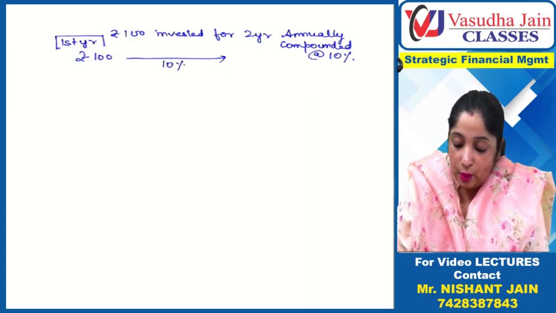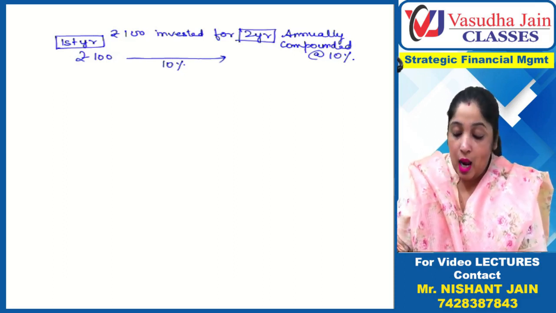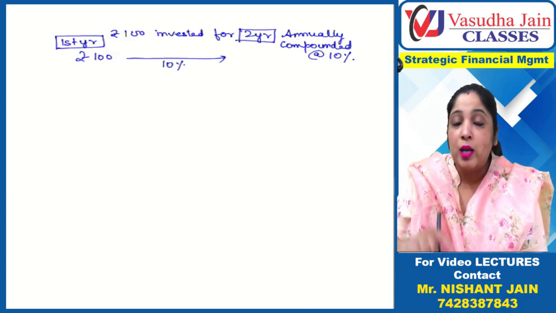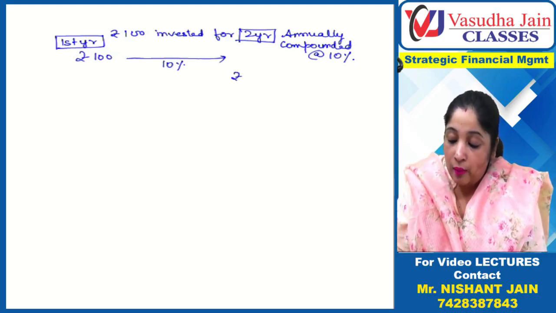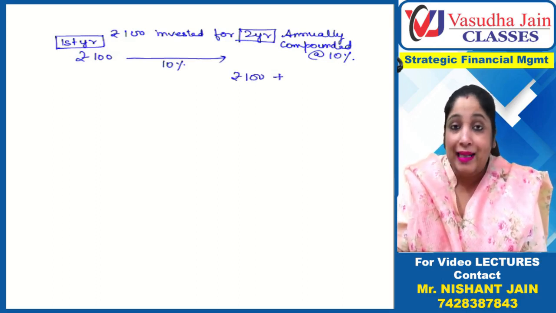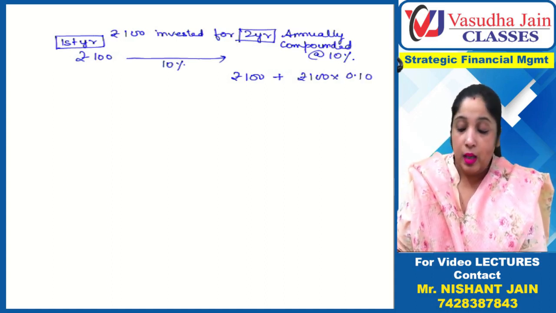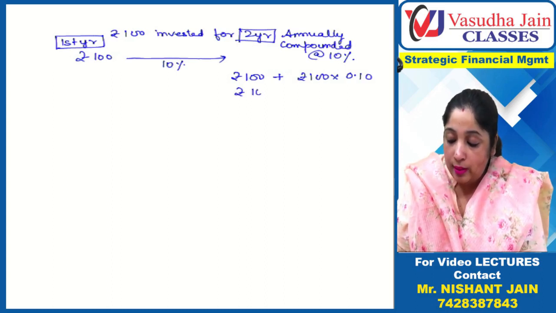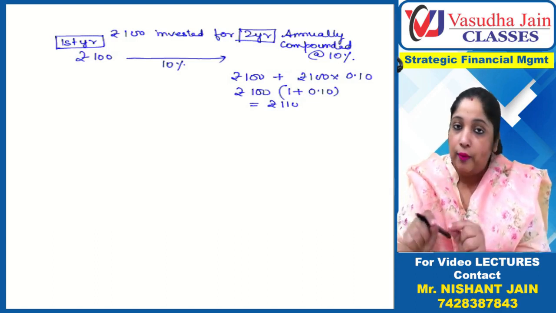Now rupees 100 is invested at the rate of 10%. For the first year, since the amount is invested for 2 years, we will do the computation year wise. 100 rupees is invested at 10%. So how much will it become after 1 year? 100 rupees will remain as such, plus 10% interest will accrue on 100 rupees. So on 100, 10% interest is 0.10. If I take 100 rupees common, how much is left? 1 plus 0.10, and this comes out to be rupees 110. So after 1 year, your 100 rupees becomes 110 at the rate of 10%.